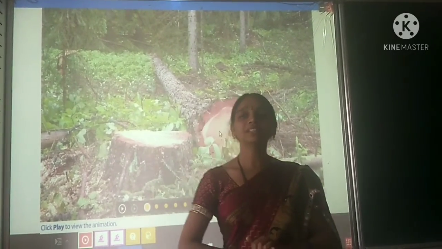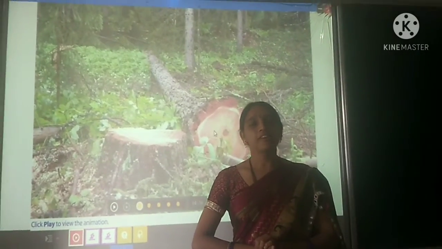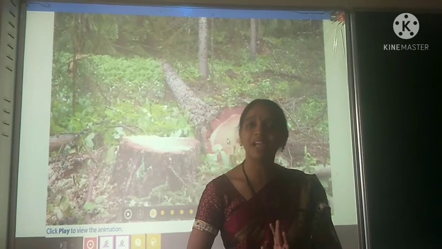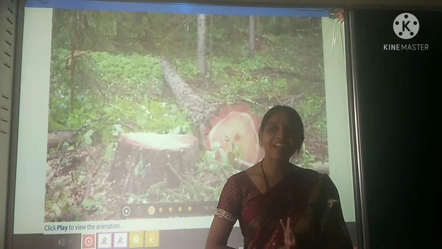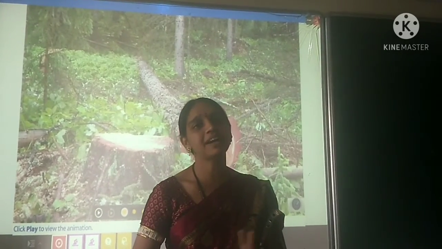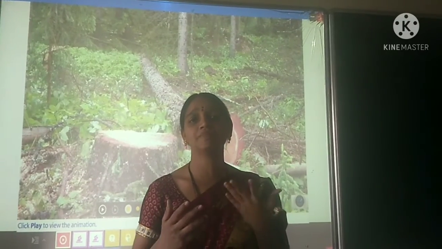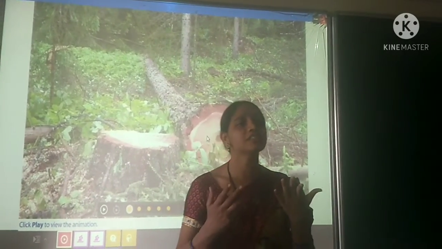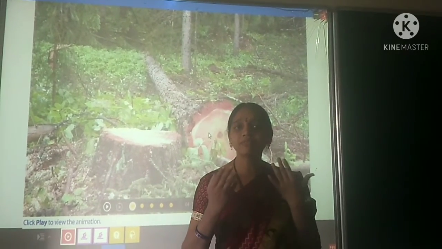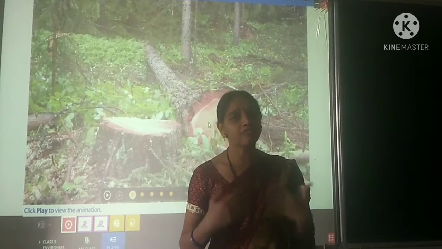So, what are the uses of these forests? We all know that forest is a home for wild animals. You know wild animals? Name some wild animals, children. They are lion, tiger, cheetah, chimpanzee, giraffe. These all live in the forest. To give them their home and their food, we need to protect our forests.